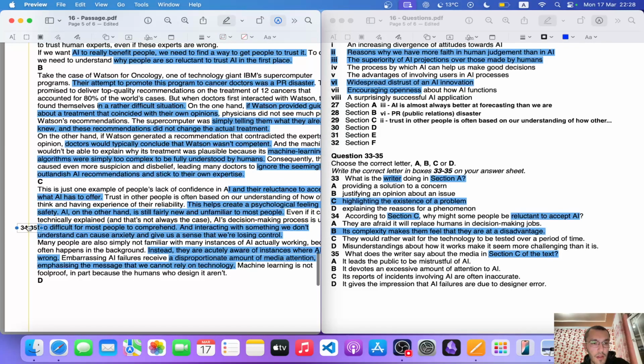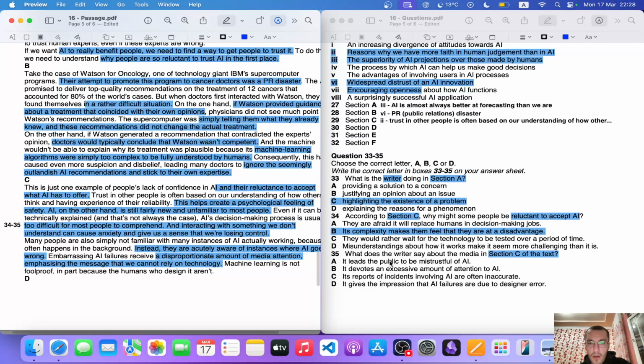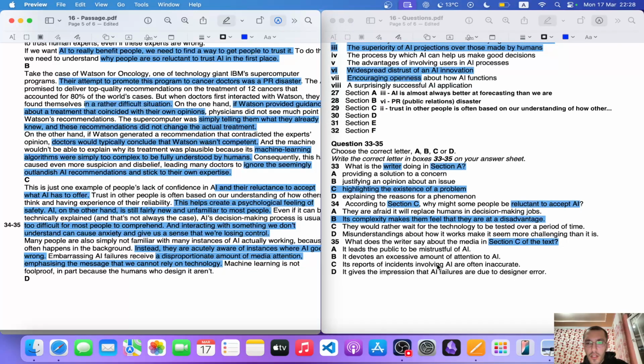For matching headings, I'm not necessarily going to put numbers because you already know that it goes in sequential order. What does the writer say about the media in section C of the text? It leads the public to be mistrustful of AI. Probably the answer, because it emphasizes the message that we cannot rely on technology. So I think this is going to be A, but let me see the other options.